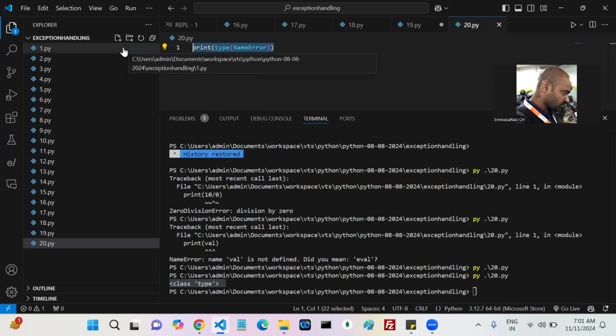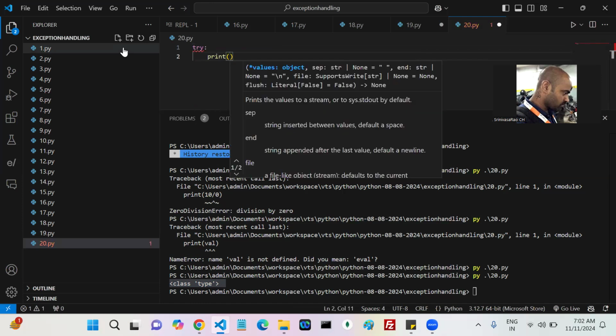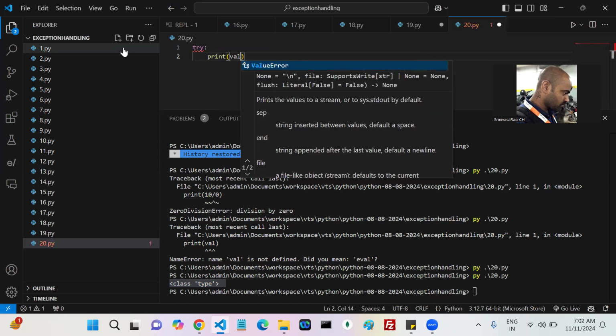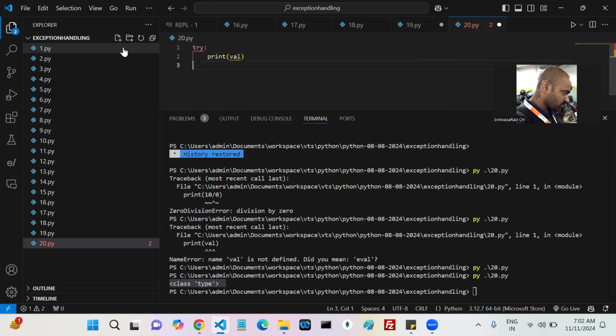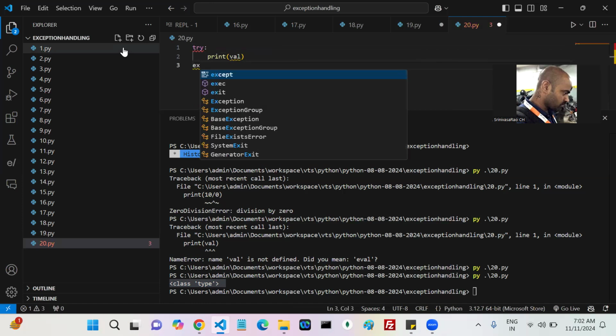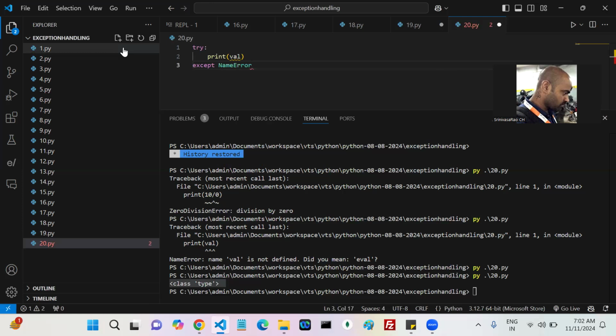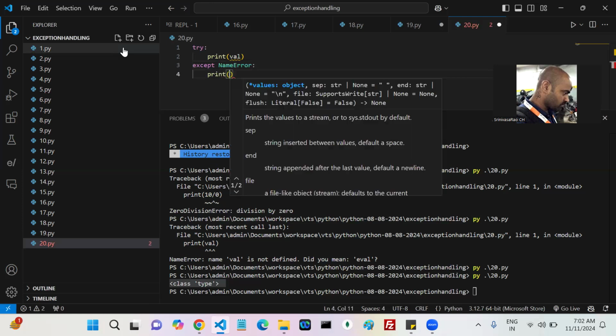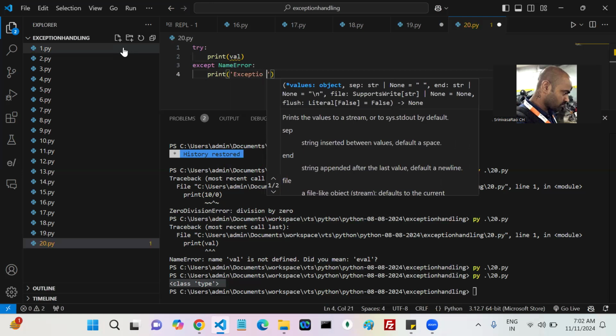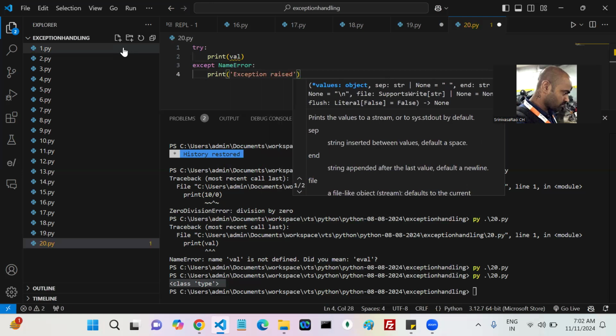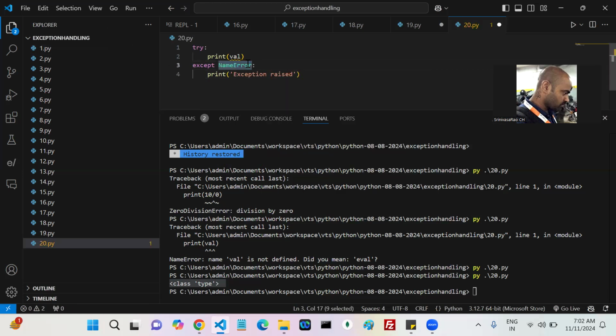Now if you write try, and here print, and then except block NameError, print exception raised. If you don't write it, also no problem at all.